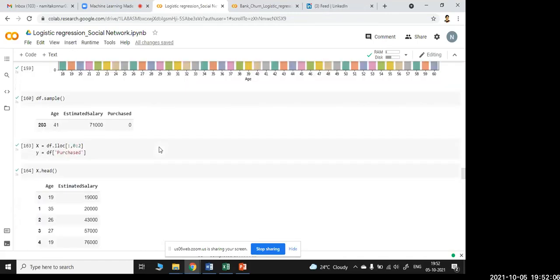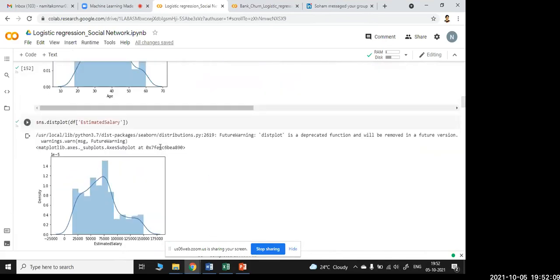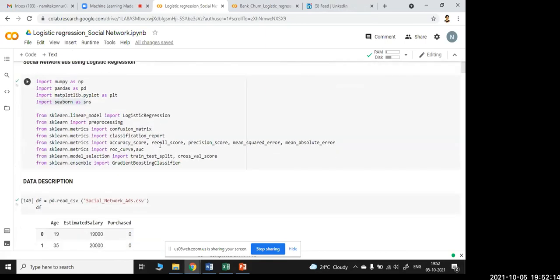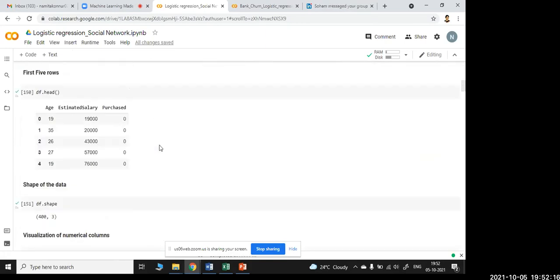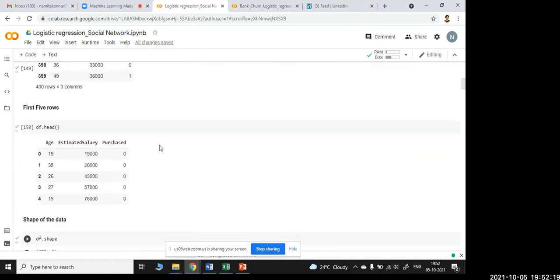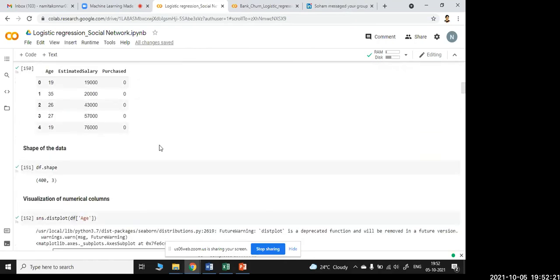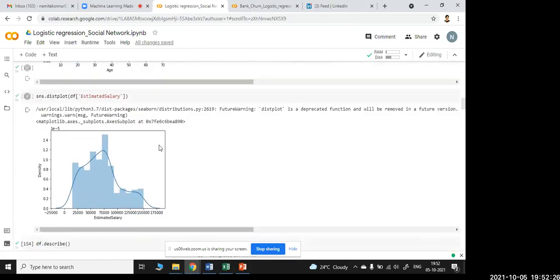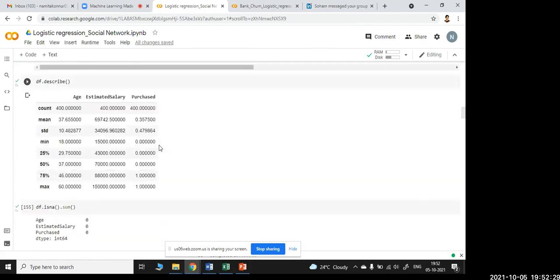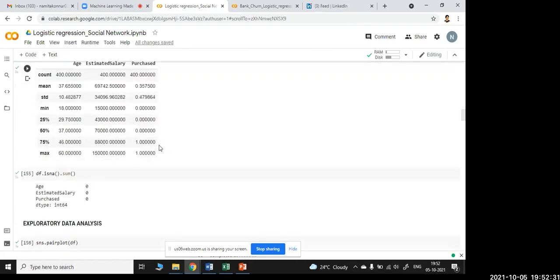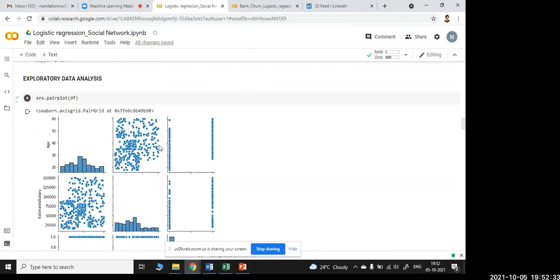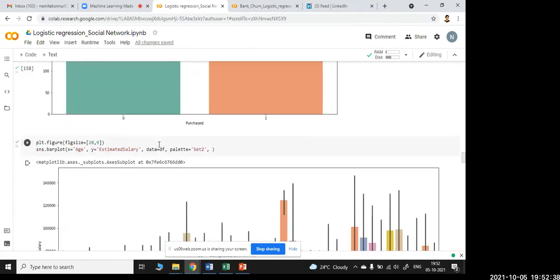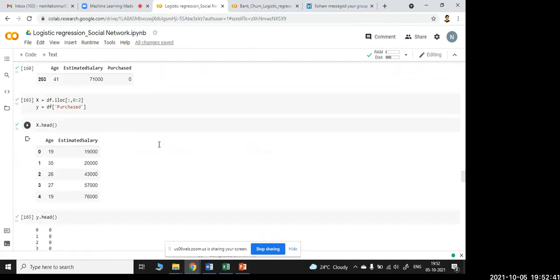I hope today's practical session on logistic regression was useful. Just a quick recap: import the necessary libraries, load the data, and check the data available using head for the first rows and shape for the shape of the data. Check the visualization, and in the described data check what the maximum, minimum and average values are, and check for null data. If exploratory analysis is necessary, use graphs with the matplotlib and seaborn visualization libraries.